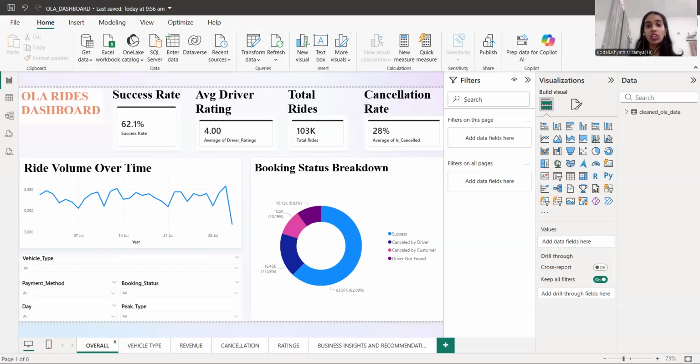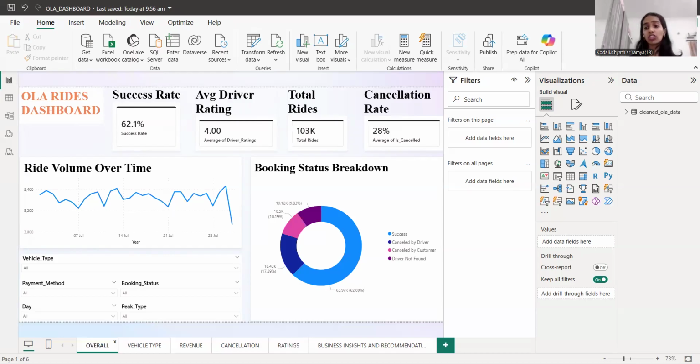And the next one we are going to talk about is booking status breakdown. The booking status is divided into four types: a booking is successful, it is cancelled by the driver, it is cancelled by the customer, or the driver is not found. Most of the bookings are successful, 63.9K, around 62.1% success rate, whereas the next dominating category is cancelled by the driver.